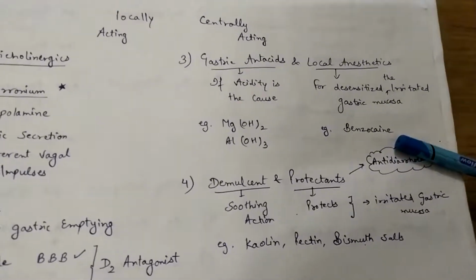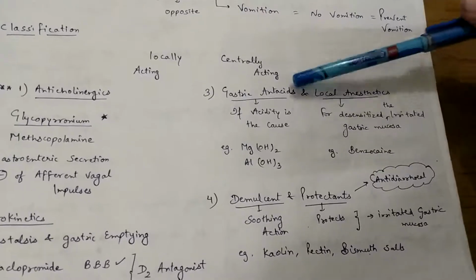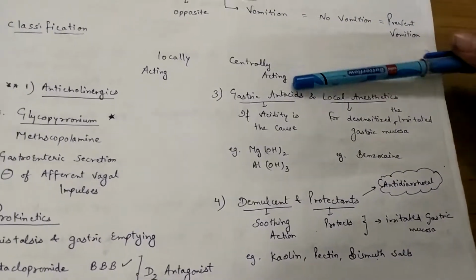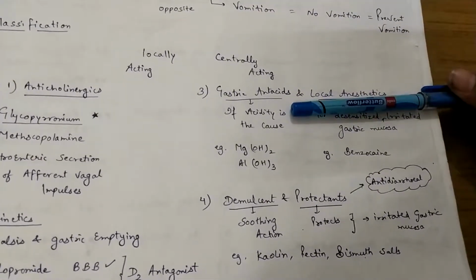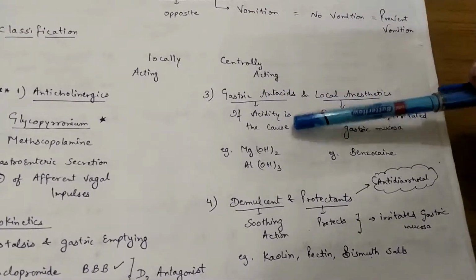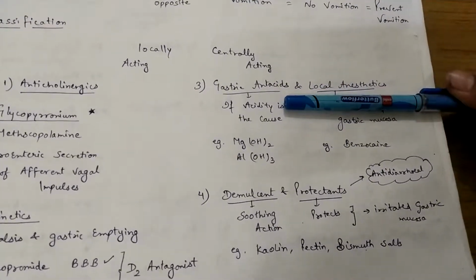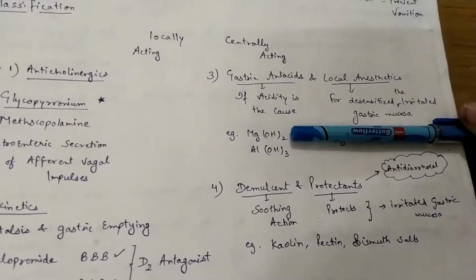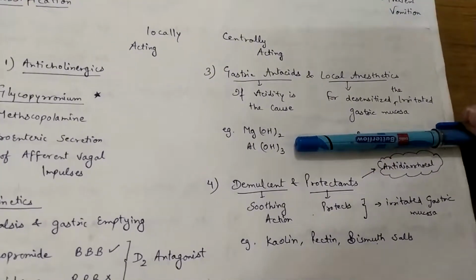Example is benzocaine. And gastric antacids, we know, reduce the acidity. If acidity is the cause of vomiting, then antacids will work. For example, magnesium hydroxide or aluminium hydroxide.